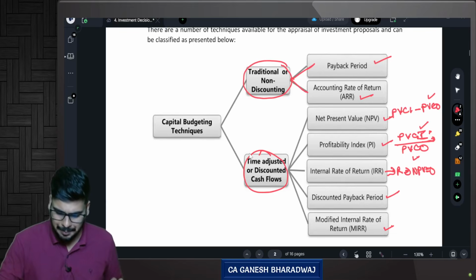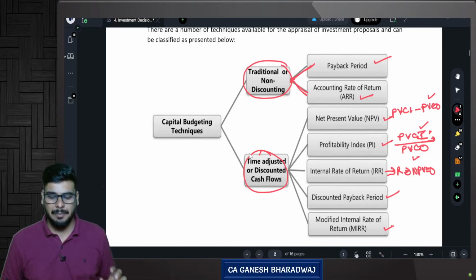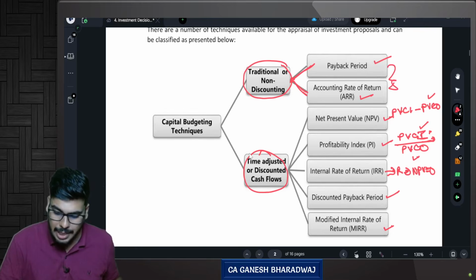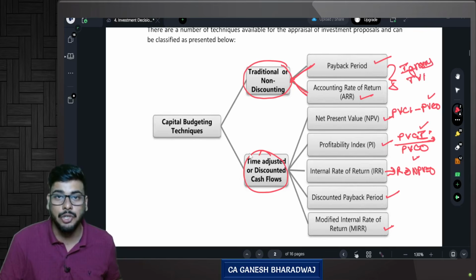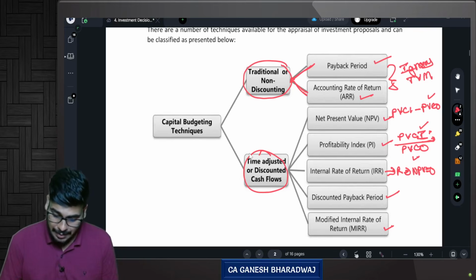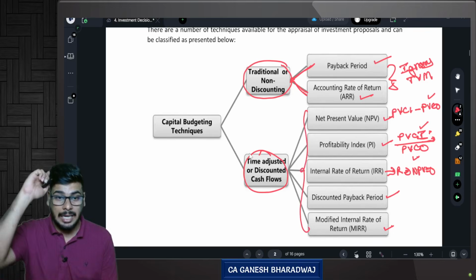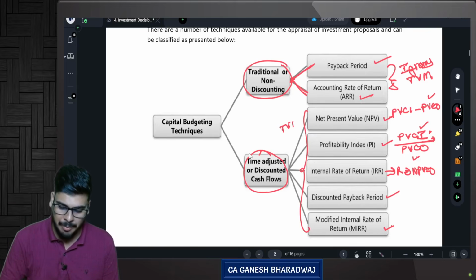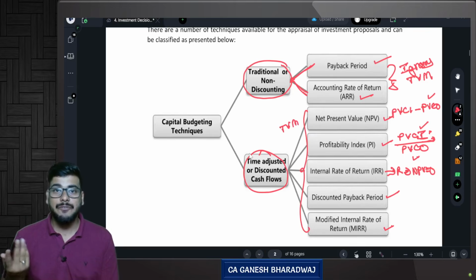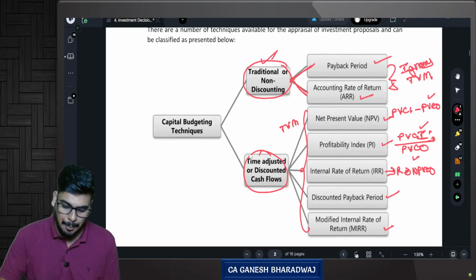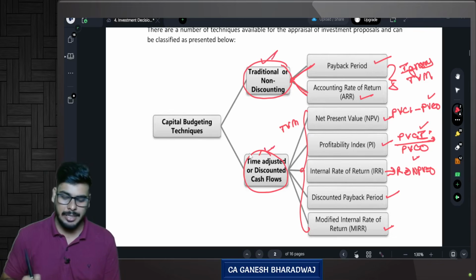Now, very simple. The first two methods, the traditional methods, ignore the concept of time value of money. Clear? Whereas these five methods consider the concept of time value of money. So you tell me logically which is better, the traditional approach or the time adjusted approach? Obviously the time adjusted approach.